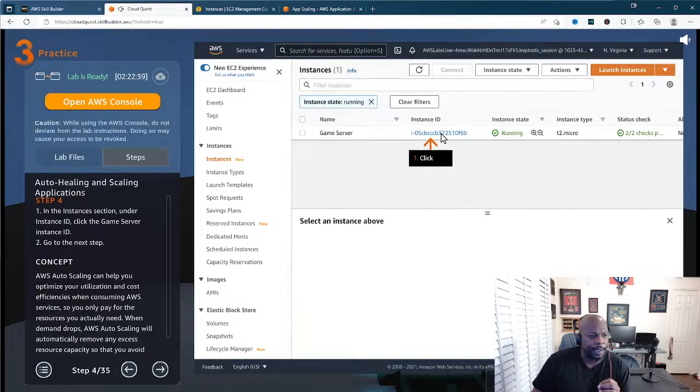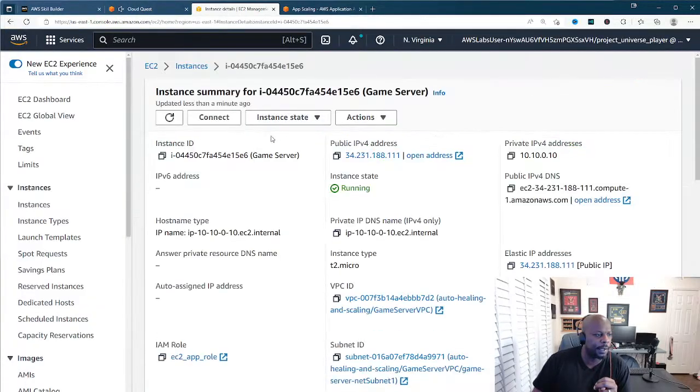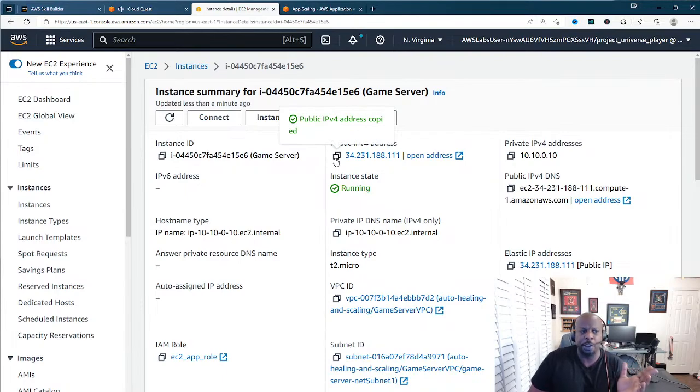Okay, so it says, hey, click on the instance ID. So we'll click on the instance ID right here, and then you see it gives us a bunch of information about this instance. This is the standard information that you're going to see, right? You're going to always see the public IP address, right? And then whenever you see these little blocks right here, this just means copy. So if I came over here and clicked on that, right, it would just copy that.